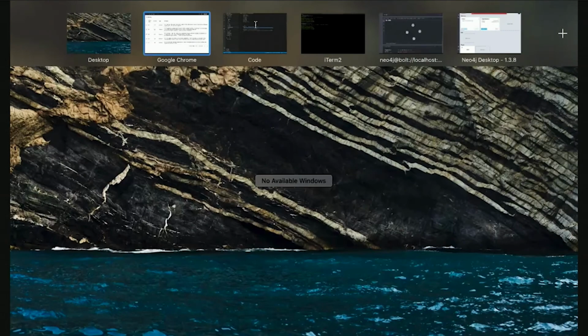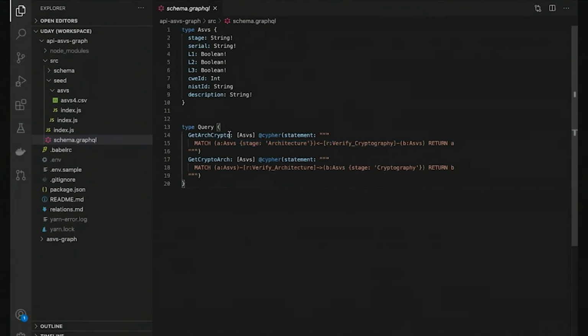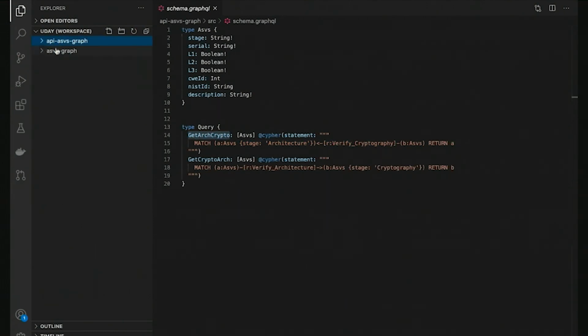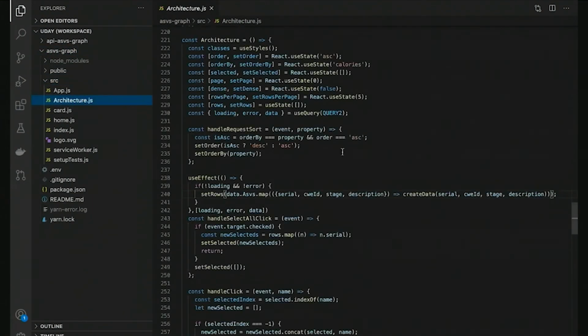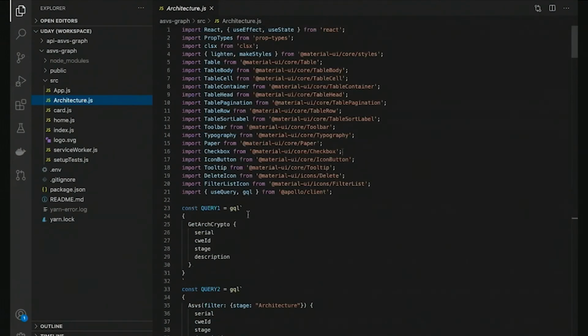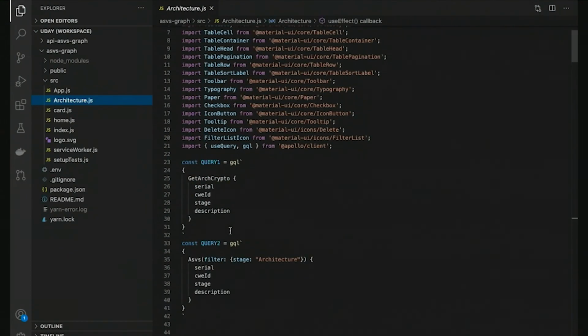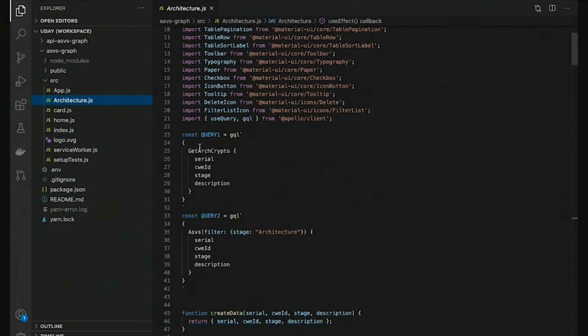So what I'll go ahead and do now is copy this query name and make really simple changes to the actual React application. If I remember where I should be going to, I think I need to change the query. The query looks about right. Okay, so I've pre-built a query called query 1 and query 2.